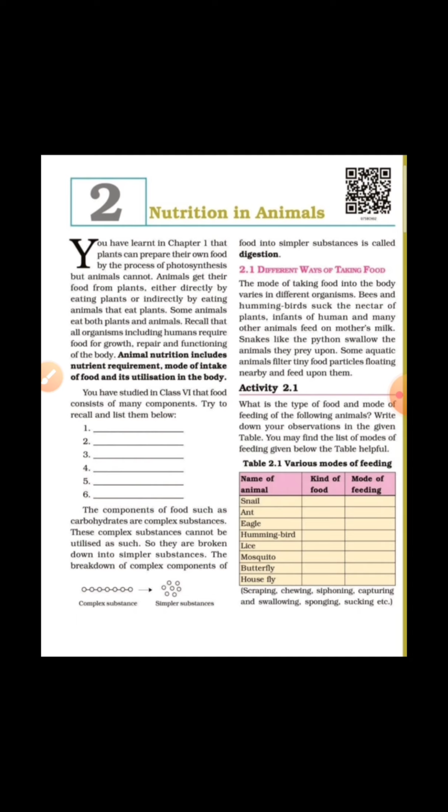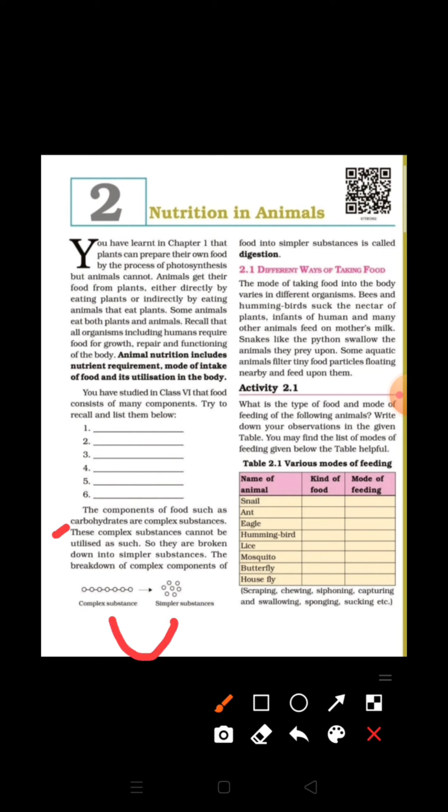We already know that the food we take is of different components like carbohydrates, fats, proteins, etc. But our body cannot take these food items in complex form. So these complex substances have to be broken down into simpler substances. And this breaking down process is called digestion.